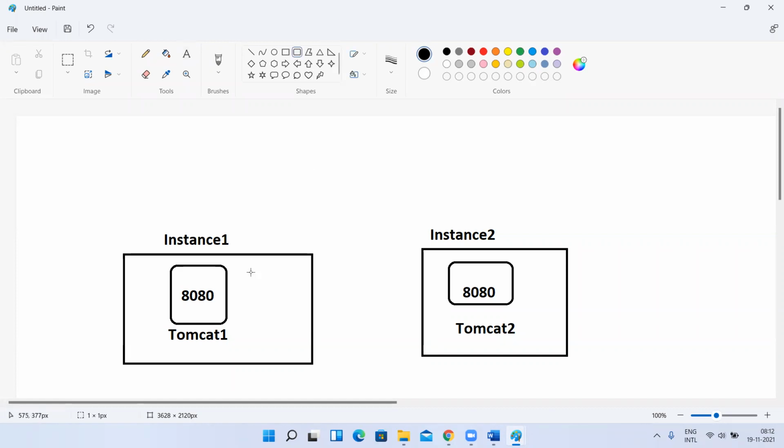Can I have one more Tomcat with the same port number in the same instance? No, sir. Why? Because the IP address of the instance is the same. In that instance you are installing a Tomcat with the same port number. So this port belongs to this host. This port number is nothing but a host port number.